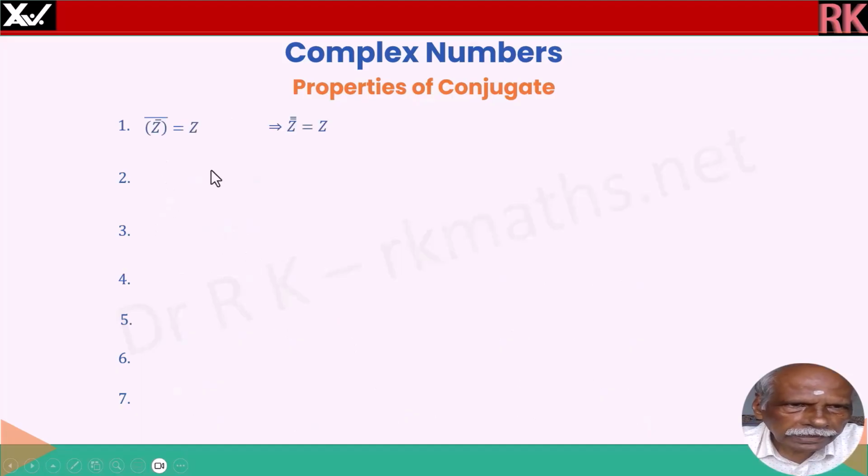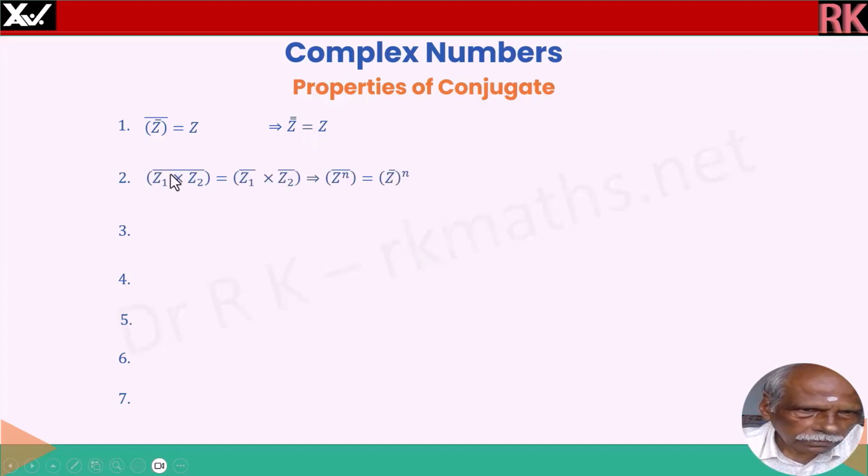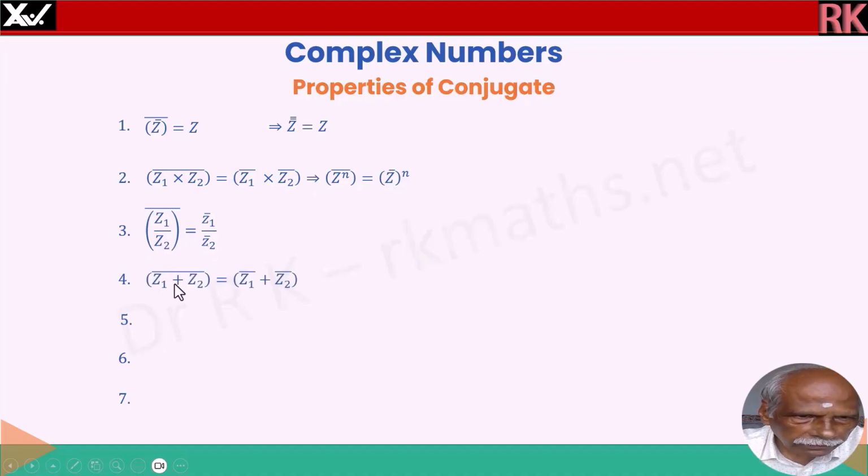Now we will see the properties again. Conjugate of a conjugate is the original number. So double conjugate, that is conjugate of a conjugate of a number, is equal to the number itself. z double bar is equal to z. And conjugate of a product is equal to product of the conjugates. And this is what is used to find out the relation. Conjugate of z power n is equal to nth power of conjugate. That means order is immaterial. Conjugate of a division is equal to division of the conjugates. Conjugate of a sum is equal to sum of the conjugates. Conjugate of a difference is equal to difference of the conjugates.